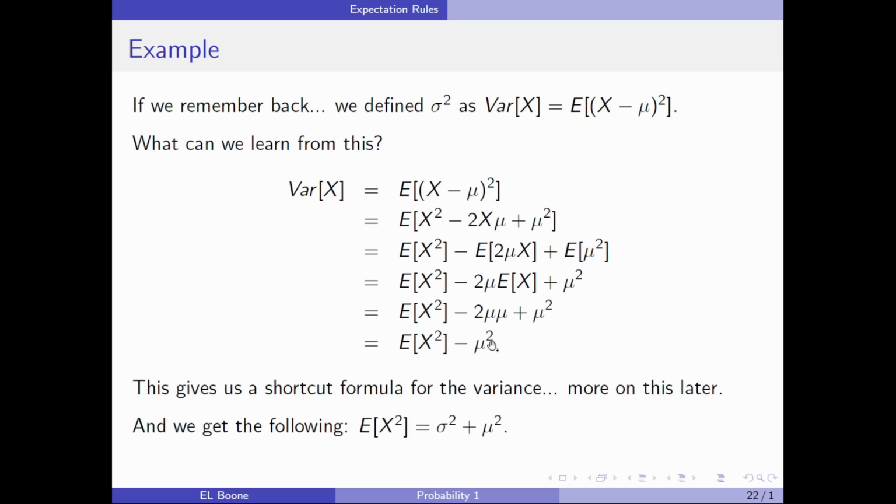And this is really a shortcut formula for later. If you have to do lots of variances, you calculate the expected value of x, which is what mu is, and then you calculate the expected value of x squared, and you've got everything you need to know. But suppose we know sigma squared and mu squared, then we also know the expected value of x squared. This is just an identity that comes in handy every now and then.